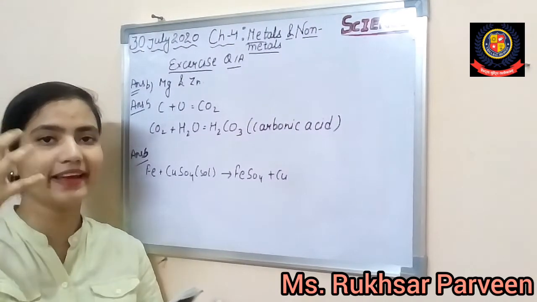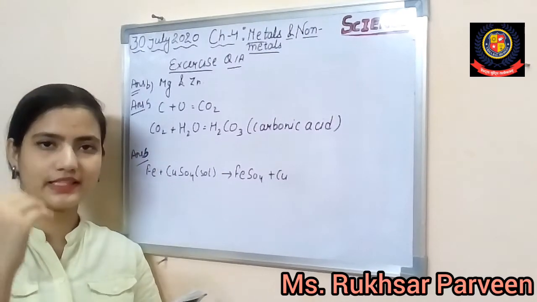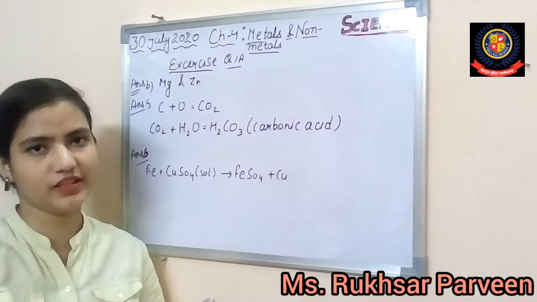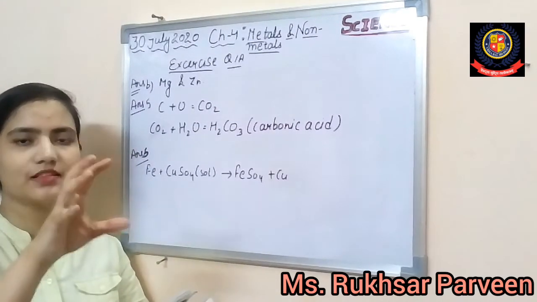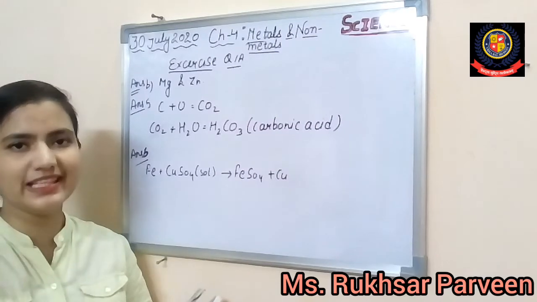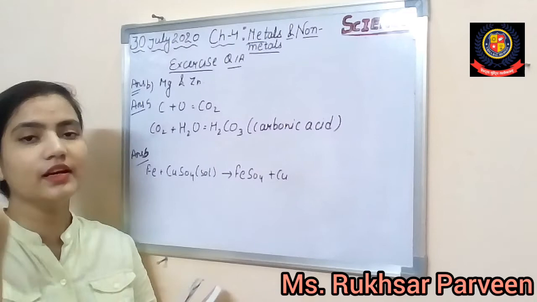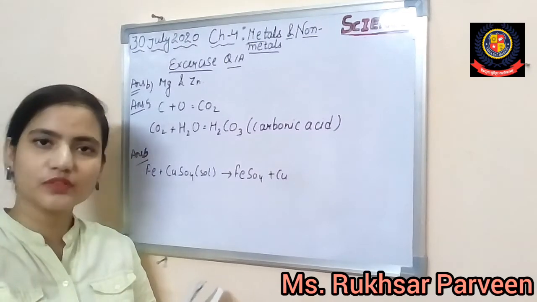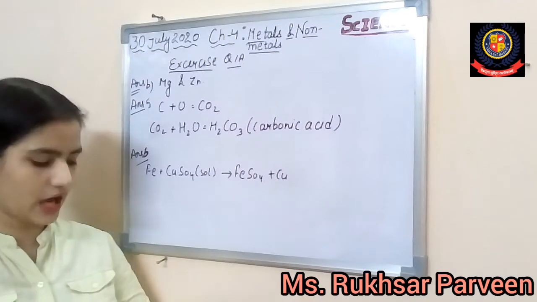Those which are highly reactive are put on the top of the list, and those which are least reactive are put at the bottom. So this shows which metal has reacted more and which is least reactive. This helps us while doing chemical reactions, so that we can easily find out the reason.